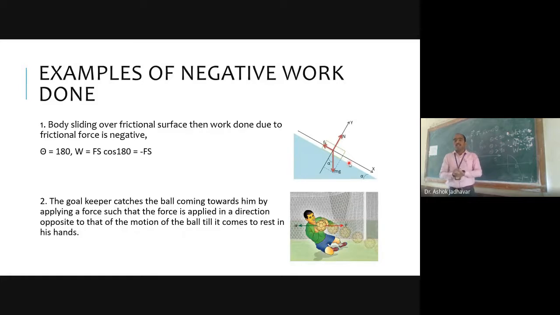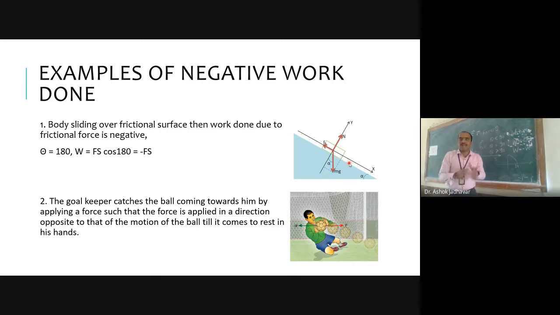But in this case, when he applies the force on the football, the force direction is forward, and at that time the football is basically pushing his hand in the backward direction. So applied force is in the forward direction and displacement of the ball is in the backward direction, towards the goalkeeper.